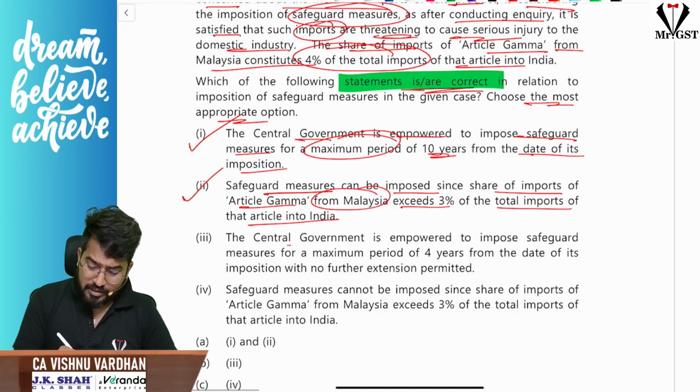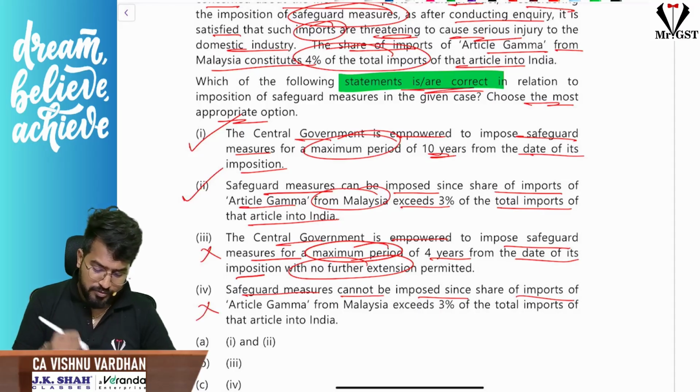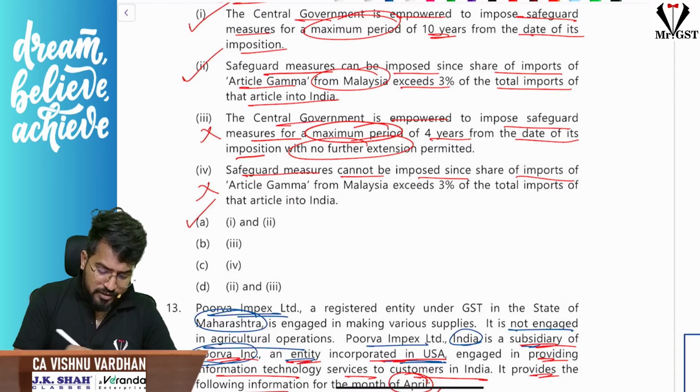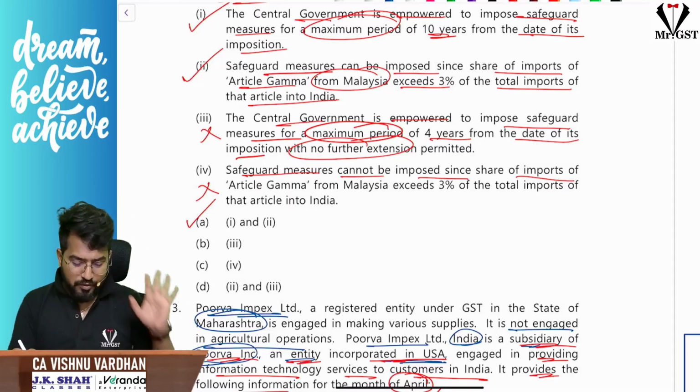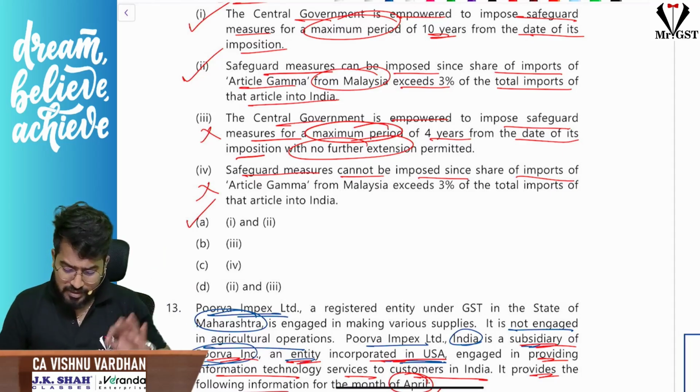Central government is empowered to impose safeguard duty maximum 4 years from its date of imposition with no further extension. Absolutely wrong. Next, safeguard measures cannot be imposed since the... hey, this is also absolutely wrong. Sir, you can impose. So if you see 1 and 2 are correct, so this is the correct answer. So for question number 12, option A is the answer. Okay, so with this we are done with this MCQ part.